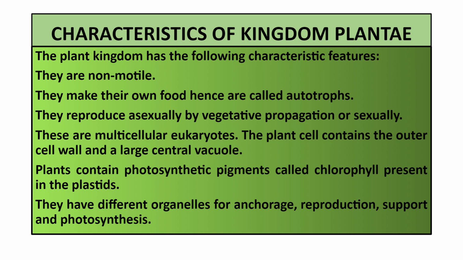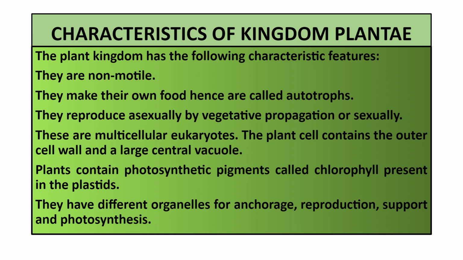They reproduce asexually by vegetative propagation, जिनमें हमने बहुत सारे methods पढ़े हैं, already in class 7 आप पढ़ चुके हैं ये सब. और sexually they also reproduce. These are multicellular eukaryotes, and the plant cell contains the outer cell wall and large central vacuole.